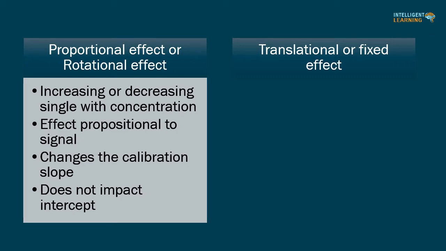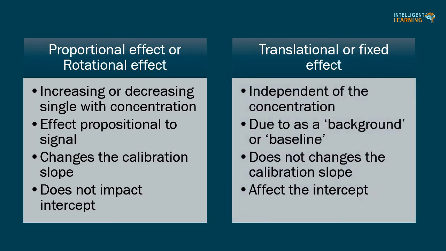A translational or fixed effect arises from a signal produced by interferences present in the test solution. It is independent of the concentration of the analyte, acting as a background or baseline interference. It is called translational or fixed effect. A translational or fixed effect affects the intercept of a calibration function, but not its slope.